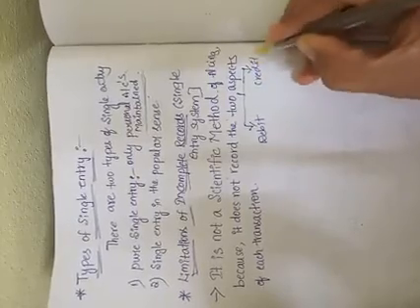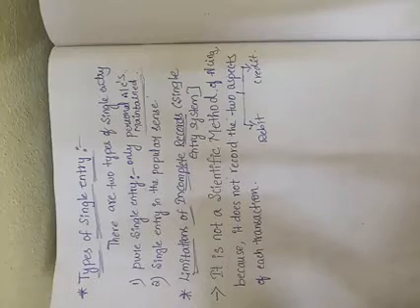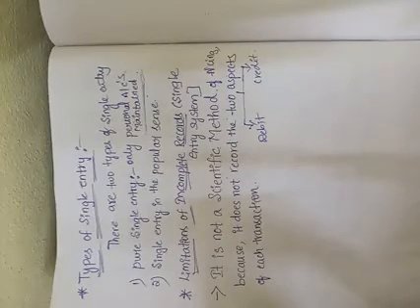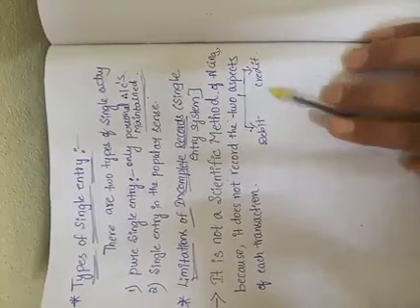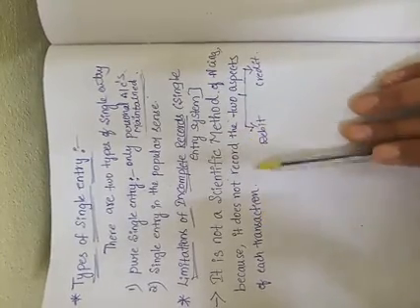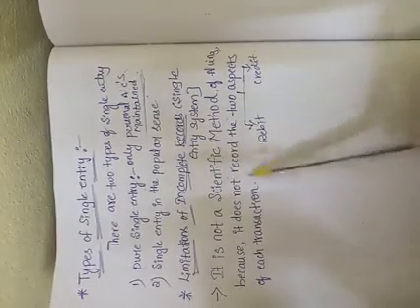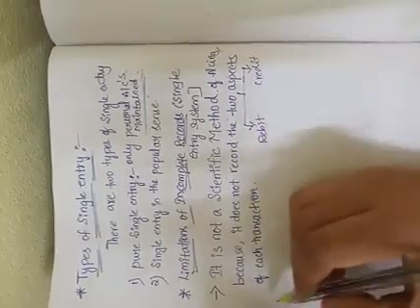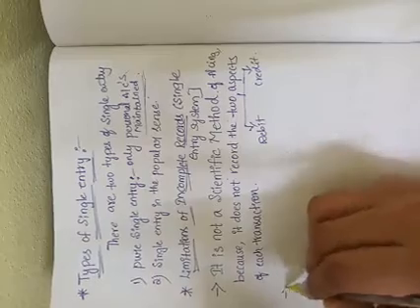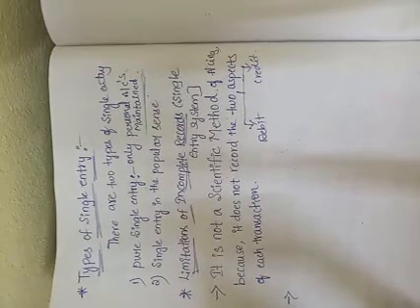For example, purchased machinery for cash. What is the entry? Machinery account debit to cash account. The debit aspect is machinery and the credit aspect is cash account. So the single entry system does not record the two aspects of each transaction. This is the limitation of the single entry system. The next one is